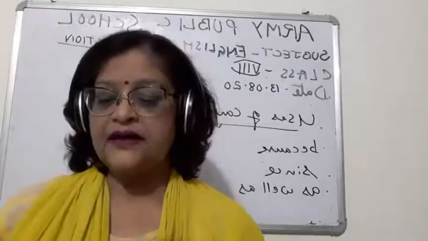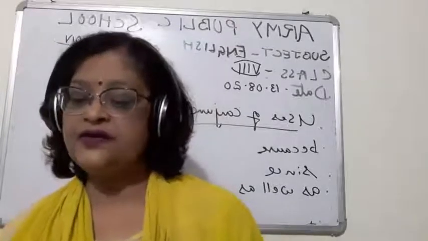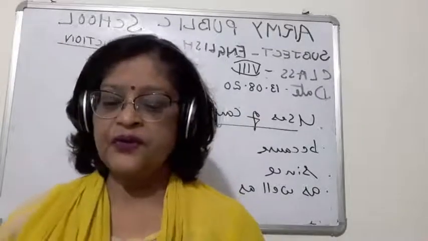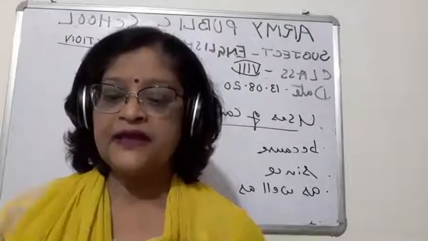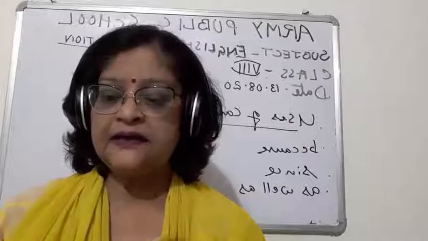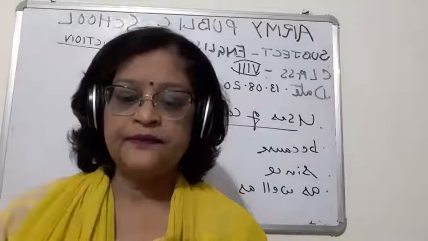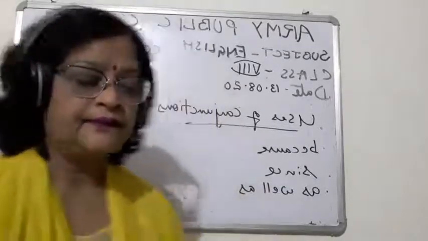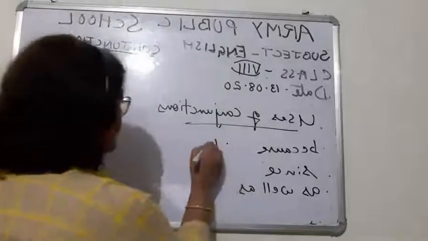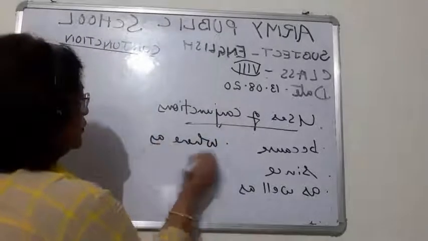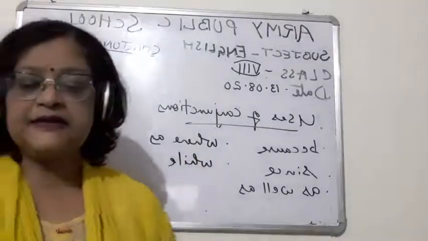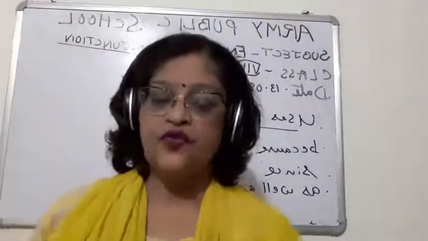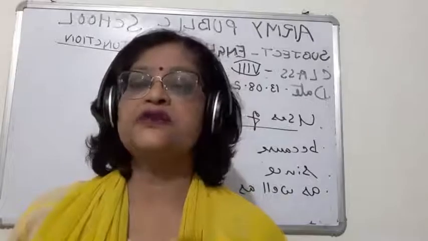Now children, I will be telling you the uses of whereas and while. While will come with contrast also.